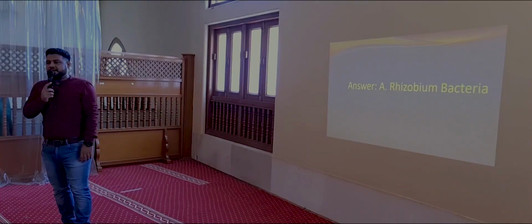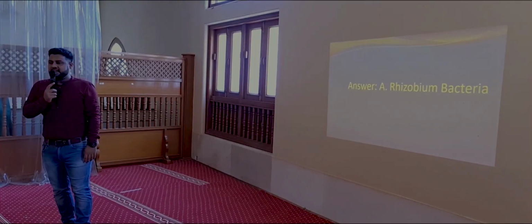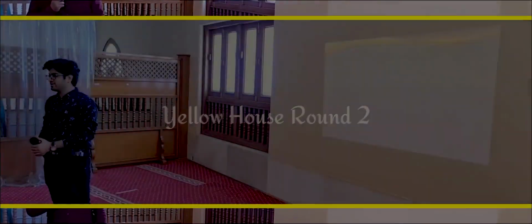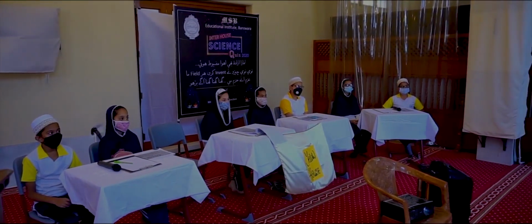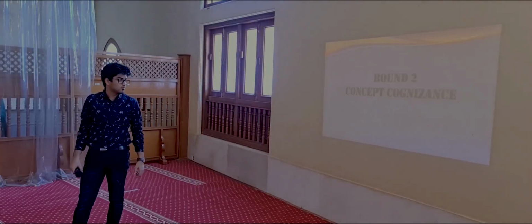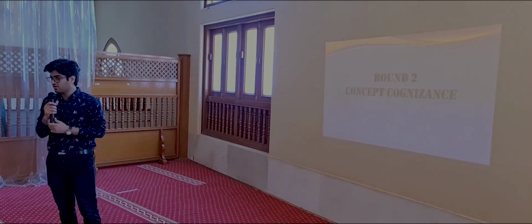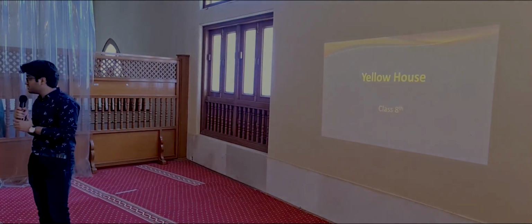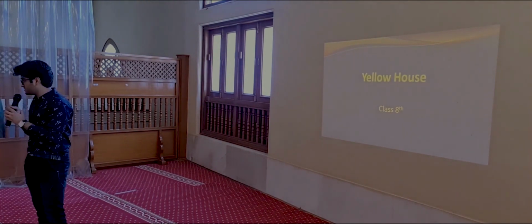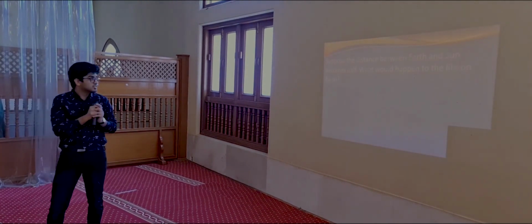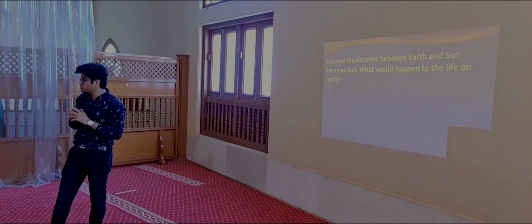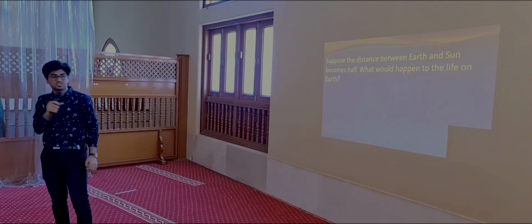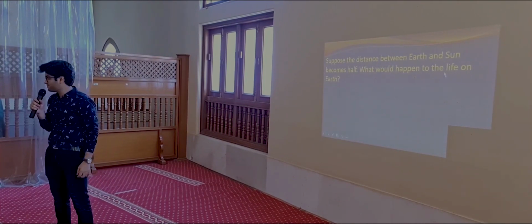Okay, well done. So for the next round, I would like to call my colleague, Mr. Anant Vyas, sir. So are you all ready for the next round? So here it is. Round 2, concept cognizance. Okay, the final question for the 8th class. Ready? Here's your question. Suppose the distance between the earth and the sun becomes half. What would happen to the life on Earth in this situation?